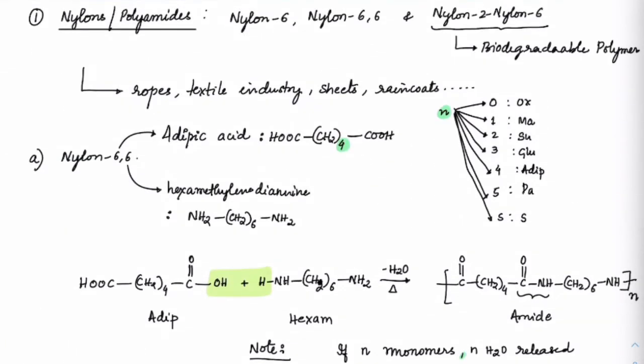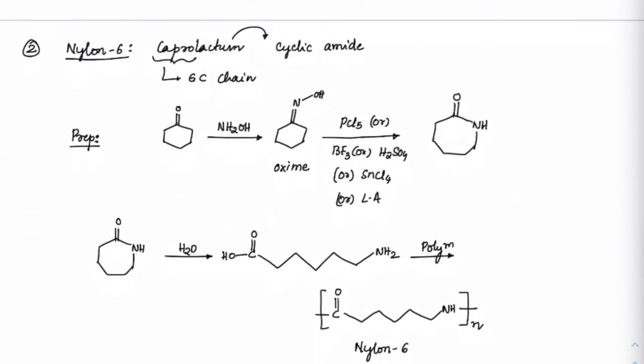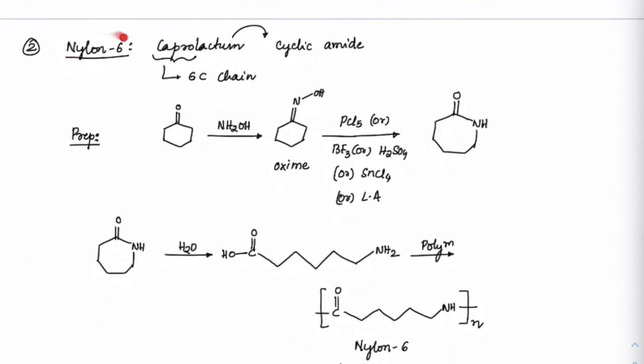Next, that is about nylon 6,6. The term 6,6 comes from 6 carbons here and 6 carbons here. Adipic acid also has 6 carbons, and hexamethylene diamine also has 6 carbons. That's how the term comes for nylon 6,6. Next, let us see nylon 6.